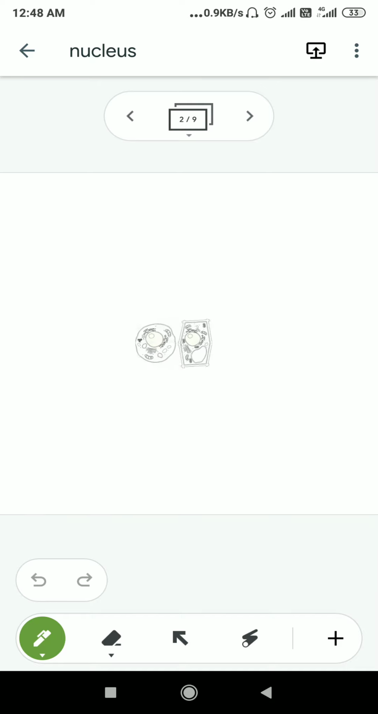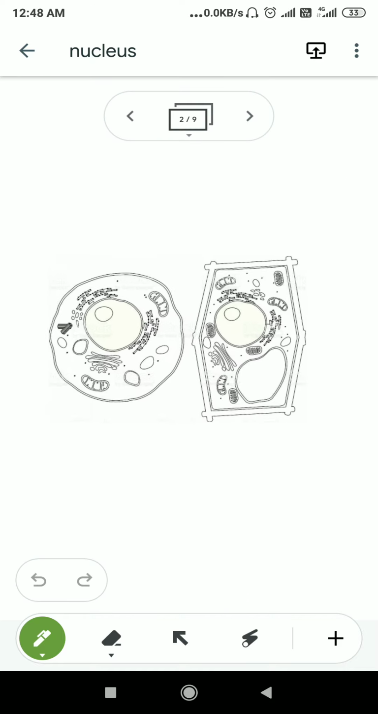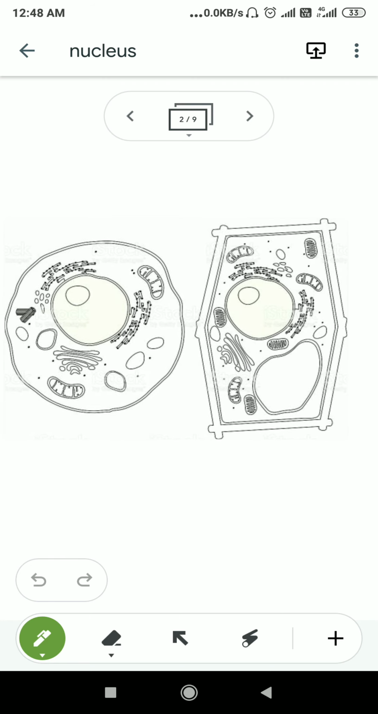What is the location of the nucleus? We know that the nucleus is present within the cell, but what is its actual location? If you see the structure, this is the animal cell and this is the plant cell. Now in the animal cell, the nucleus is centrally located. In most cases in the animal cell, the nucleus is present in the central position. As you see, this is the nucleus. So you need to remember that in the animal cell, the nucleus is present in the middle portion, a centrally located spherical structure.